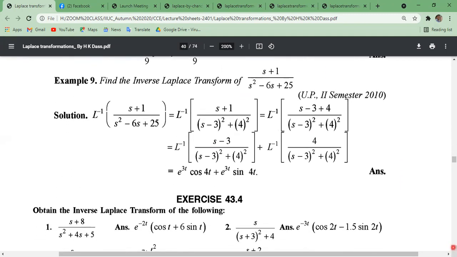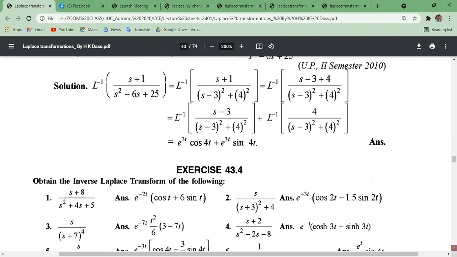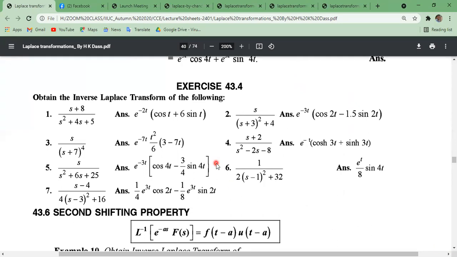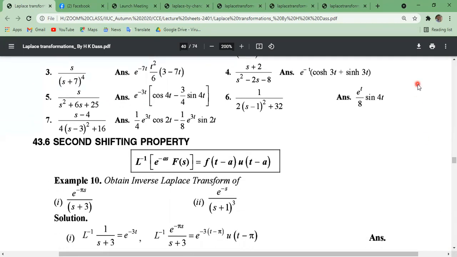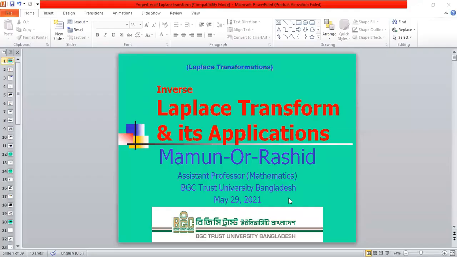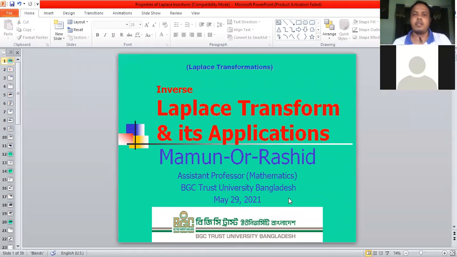So example 9 will be homework for you. And this is the exercise for you. You can solve it using the above examples. This is the inverse Laplace transformation, and we have solved some related examples of how to find the inverse Laplace transformation.